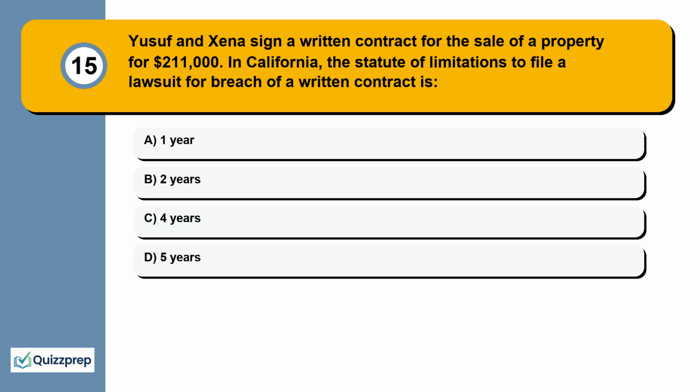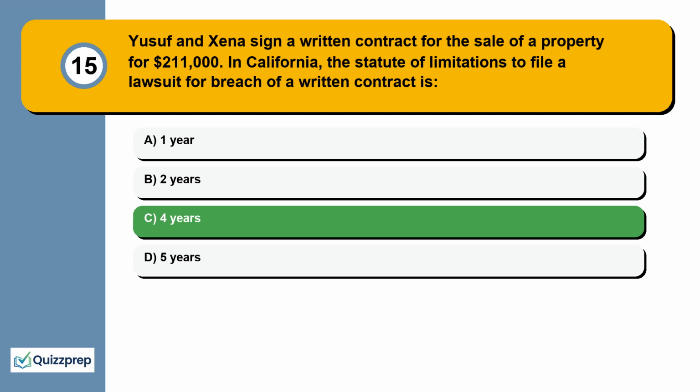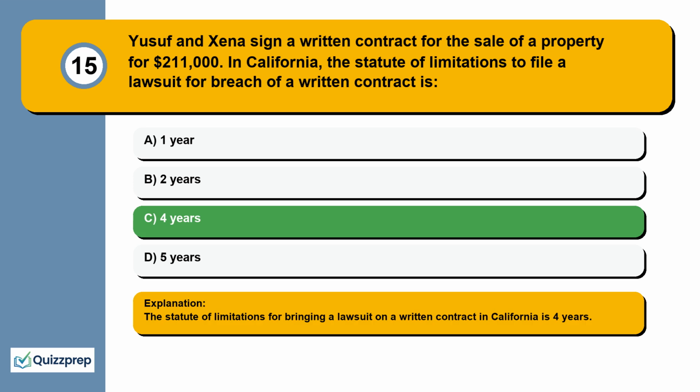Question 15. Yusuf and Zina sign a written contract for the sale of a property for $211,000. In California, the statute of limitations to file a lawsuit for breach of a written contract is 1 year, 2 years, 4 years, 5 years. The statute of limitations for bringing a lawsuit on a written contract in California is 4 years.